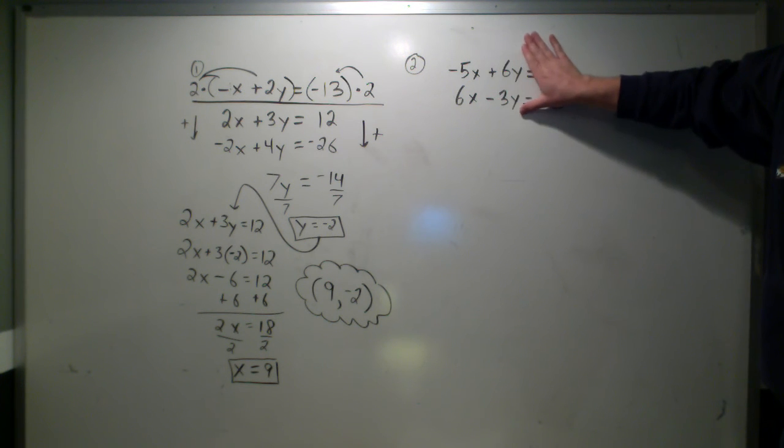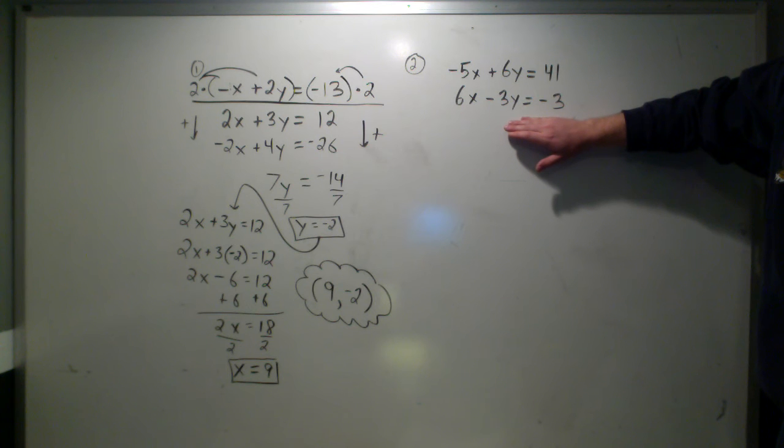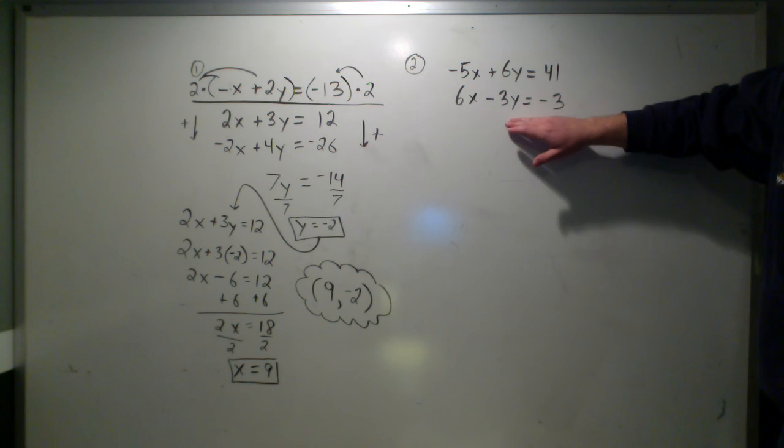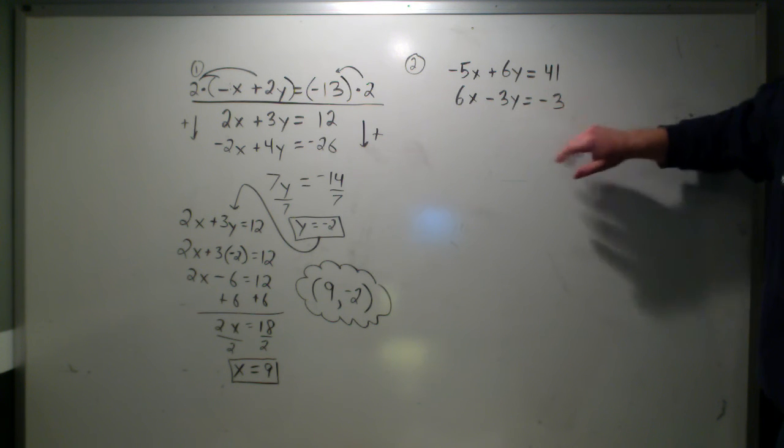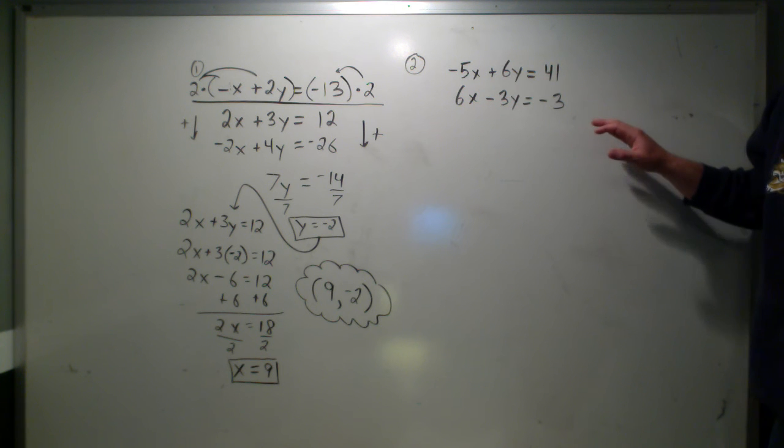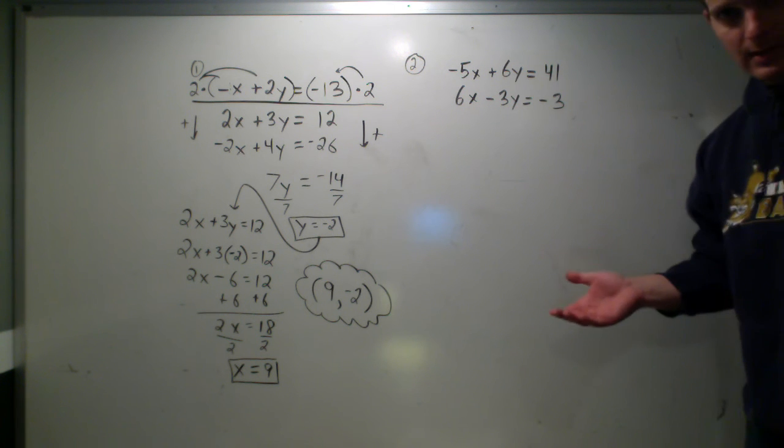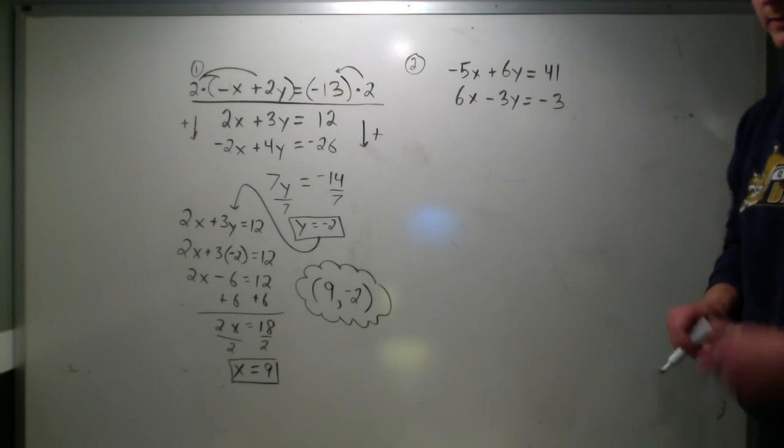And then the second set, all right, you'll notice that we have a positive 6y on top and a negative 3 on the y on the bottom. That might be something I want to focus on because I know that I can multiply or manipulate the bottom equation to help me get that negative 6 to eliminate. So you have options when you're solving with elimination. Some are more efficient than others, but there are different methods for all of it.